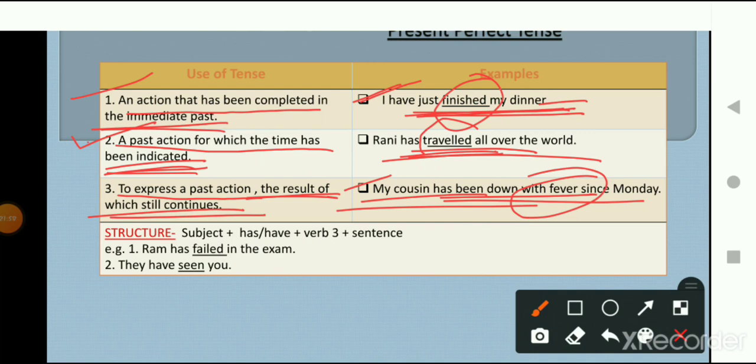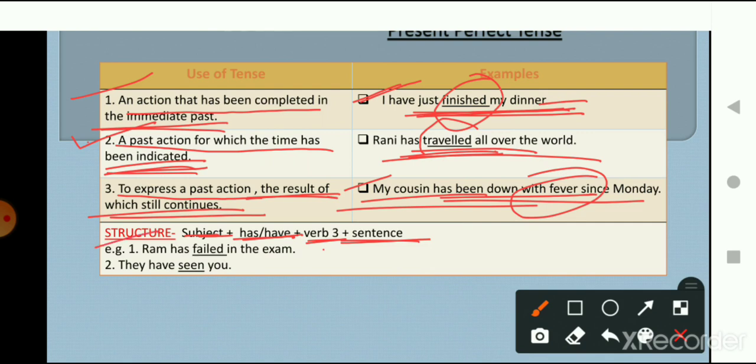Now let's see the structure of present perfect tense. For the structure, we use subject. With the subject, we use has or have: has for singular and have for plural. And then the third form of the verb plus the remaining part of the sentence. So what do we use? Subject, with the subject has or have, plus the third form of the verb and the remaining part of the sentence.